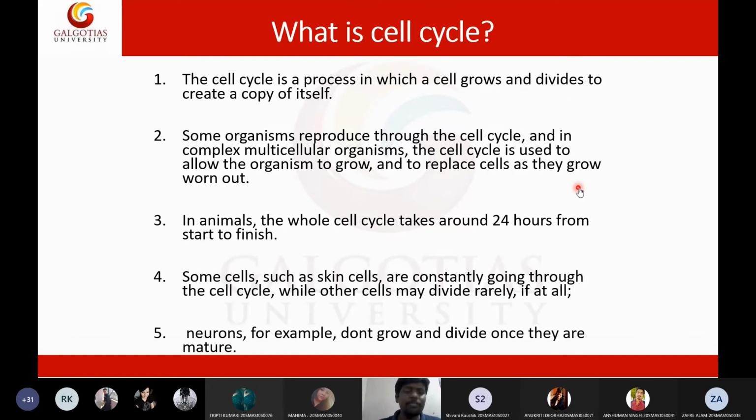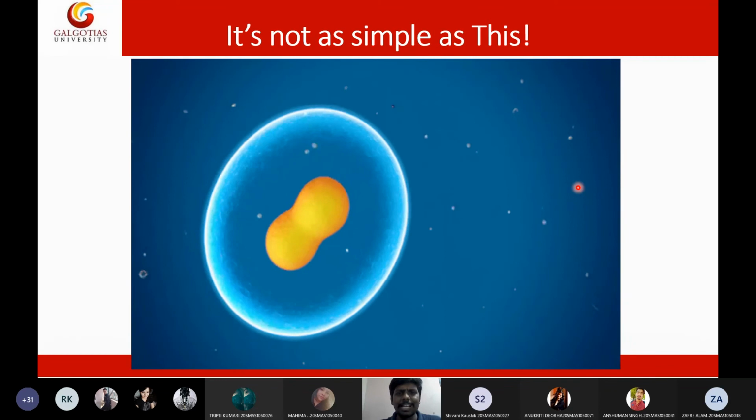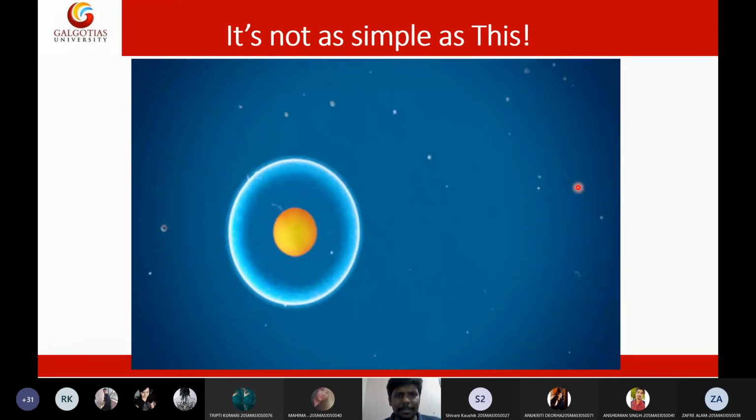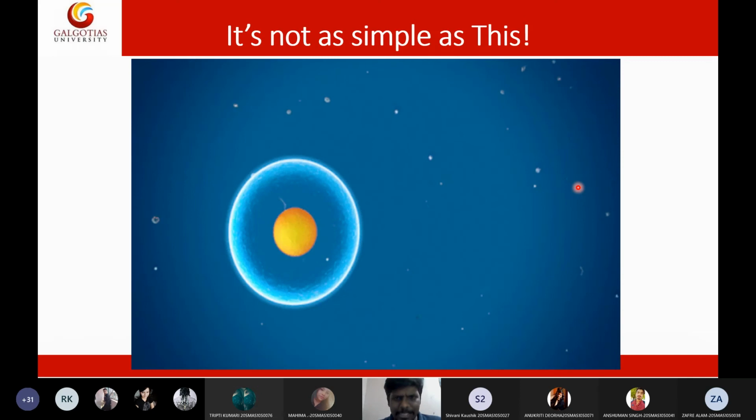That happens in a very beautiful way. How that cell division occurs is a spectacular event, and I will tell you that now. I will just show you some images. In the next class, we will discuss the stages in detail. So simply, in a nutshell, we will say cells divide like this: a single cell becomes two cells. But this is not as simple as this.